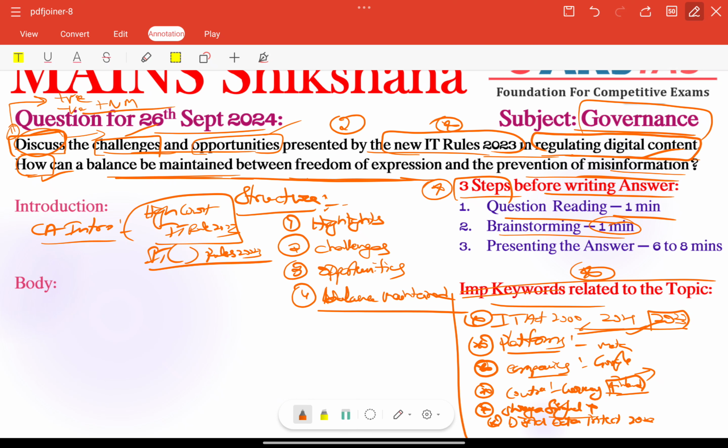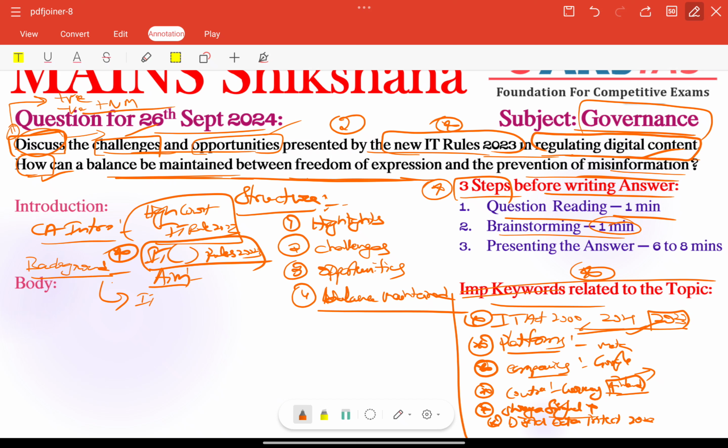Its aim is to curb misinformation, ensure platform accountability and regulate content more effectively. That is very important, and needs to be included here: the aim. Other than that, we need to focus on providing some background. As a static background we can connect here. What is the background here?